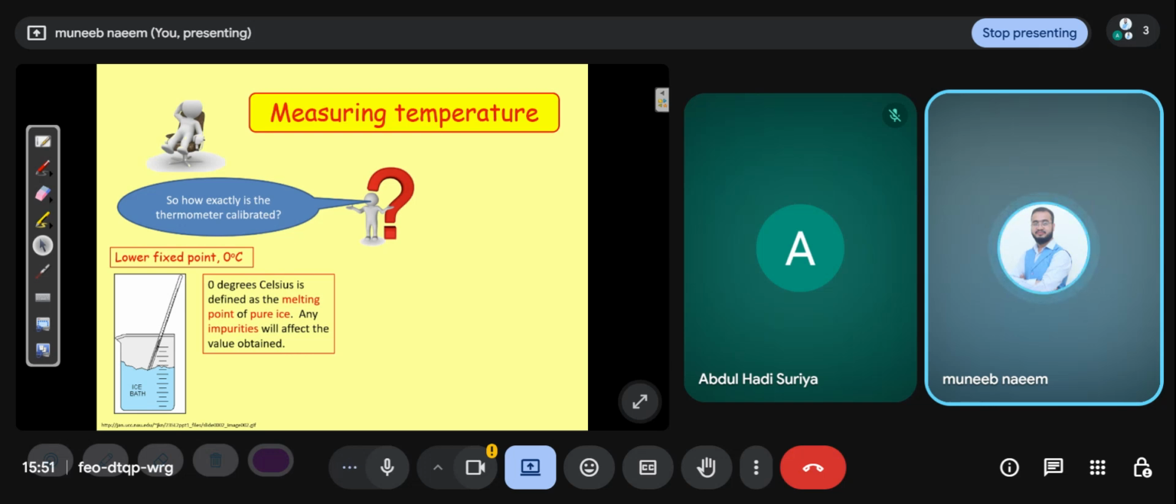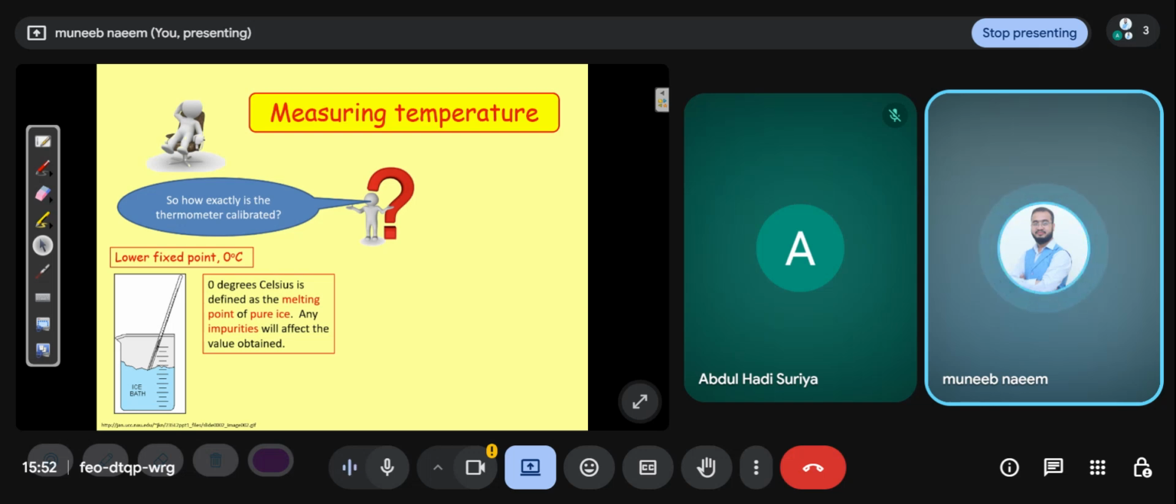if you have a glass and you put cubes of ice in the glass, and you put the thermometer in the glass, the temperature the thermometer shows on this scale is 0 degrees centigrade, because the temperature of ice is 0 degrees centigrade, and its temperature doesn't change until the whole ice melts. When the whole ice melts, then its temperature increases.